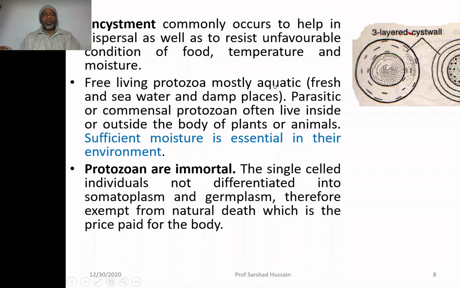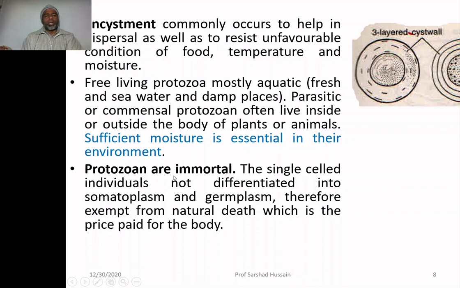Free living protozoans are mostly aquatic, in fresh water, seawater, and damp places. All these are the places where you can find protozoans. Parasitic or commensal protozoans often live inside or outside the body of plants or animals. Sufficient moisture is essential in their environment. So either they are aquatic, or if they are parasitic, even then they require moist conditions there.